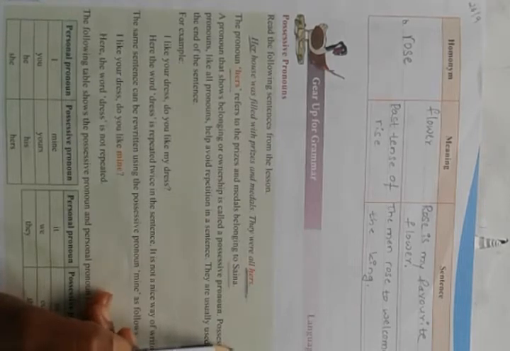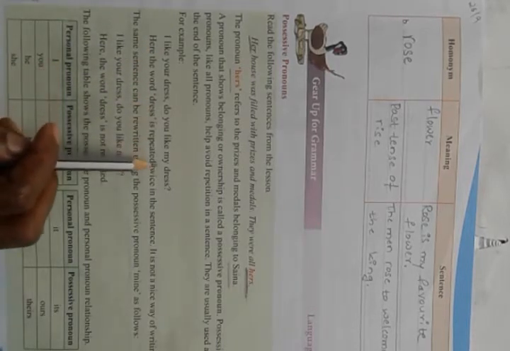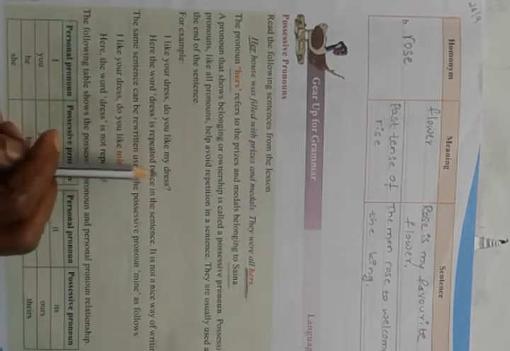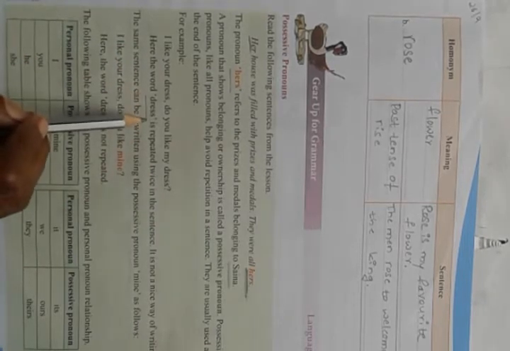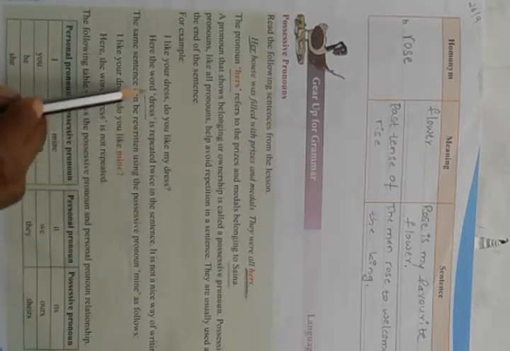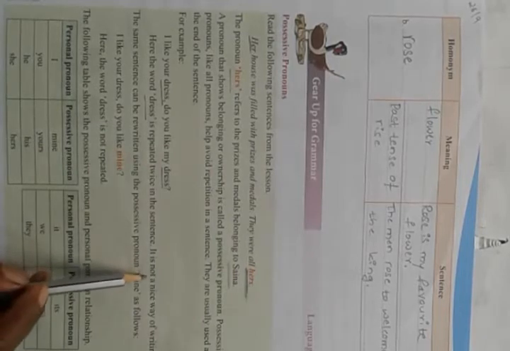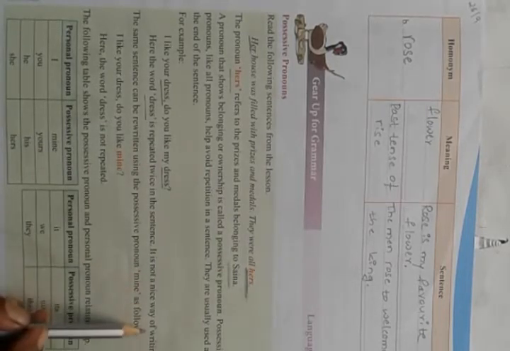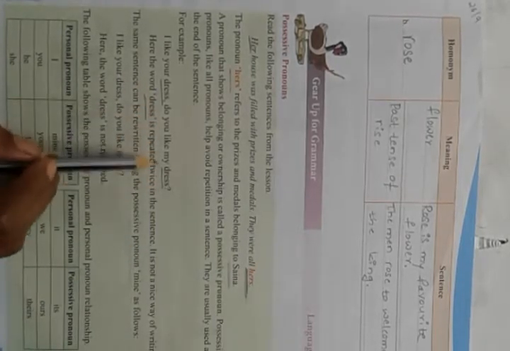For example, I like your dress. Do you like my dress? Here the word dress is repeated twice in the sentence. It is not a nice way of writing. Don't write like this.